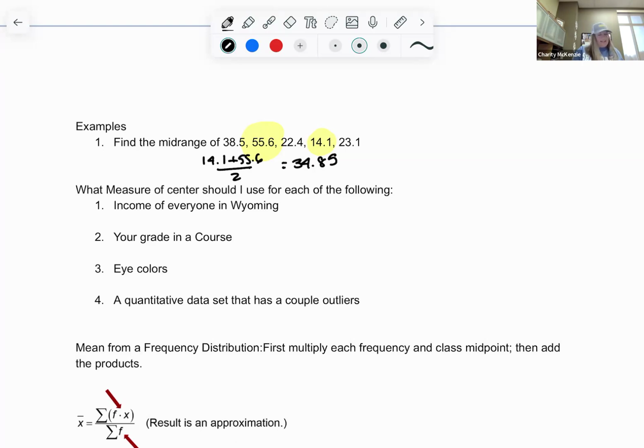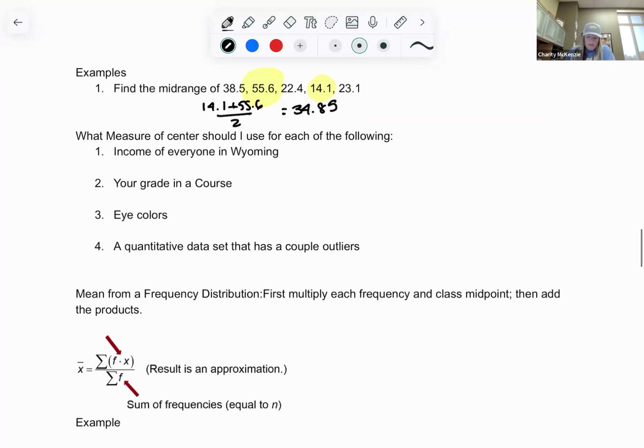So let's try to decide what we should use for these three values. What measure of center should we use for the following? I have the income of everyone in Wyoming. What's the best way to find the average, the middle, the center? Probably the median.